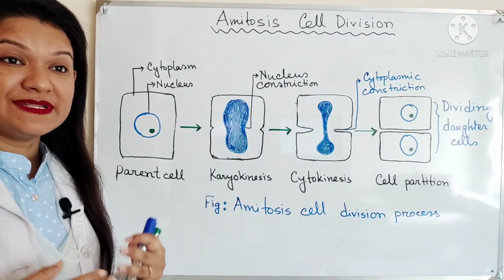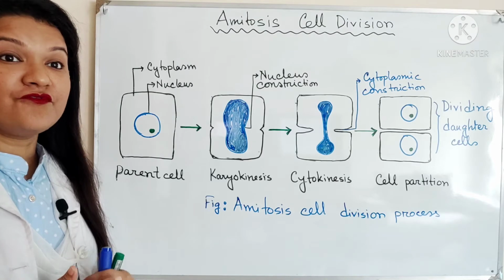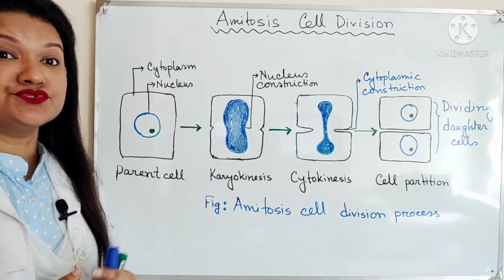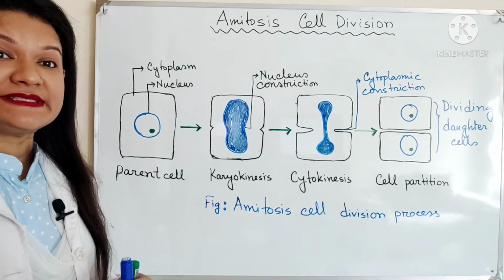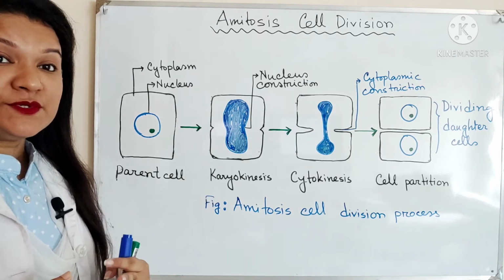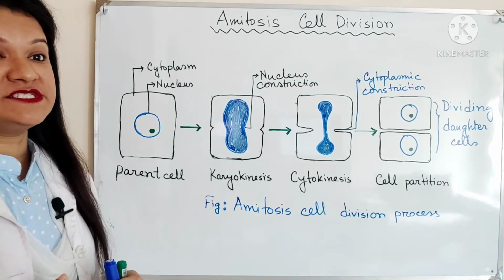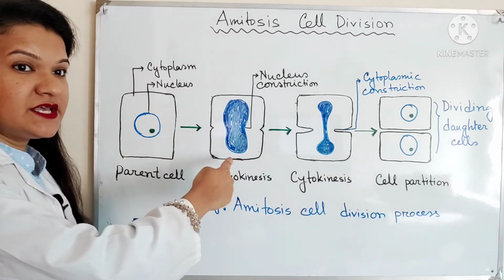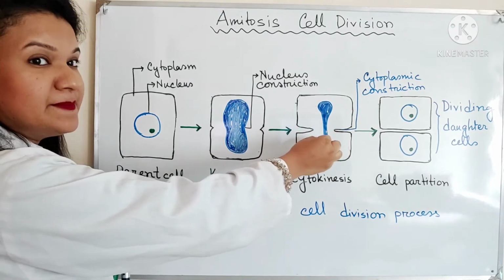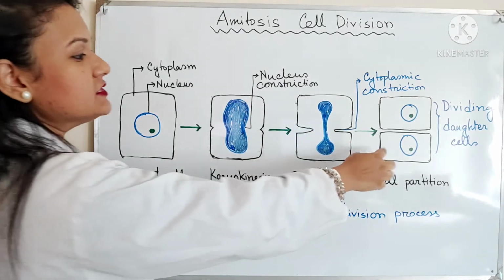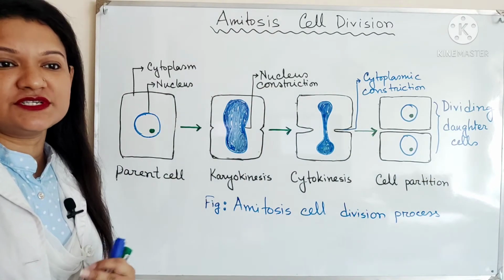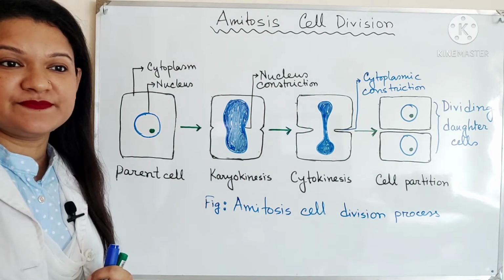Now, I will describe the process of amitosis cell division, and first of all you should know what amitosis is. Amitosis is a mode of division in which the nucleus elongates, constricts in the middle and divides directly into two daughter nuclei.